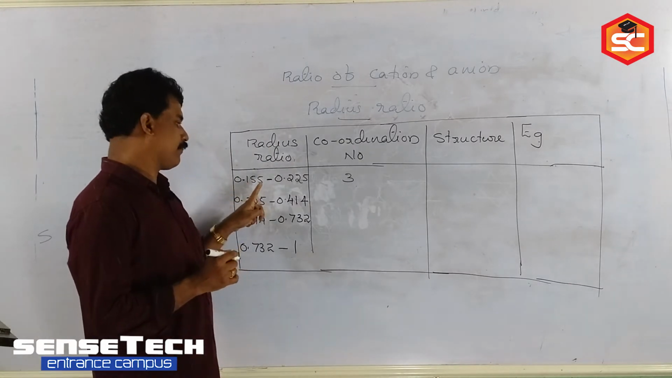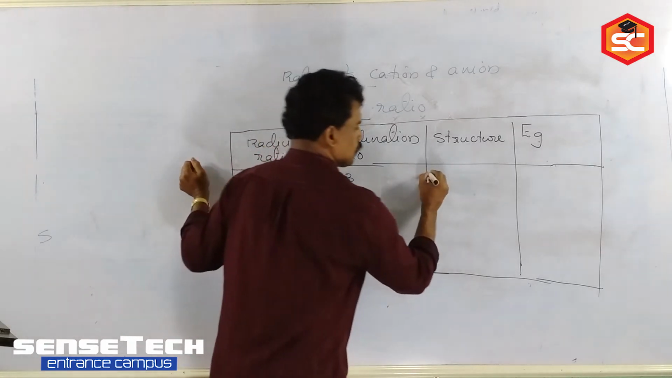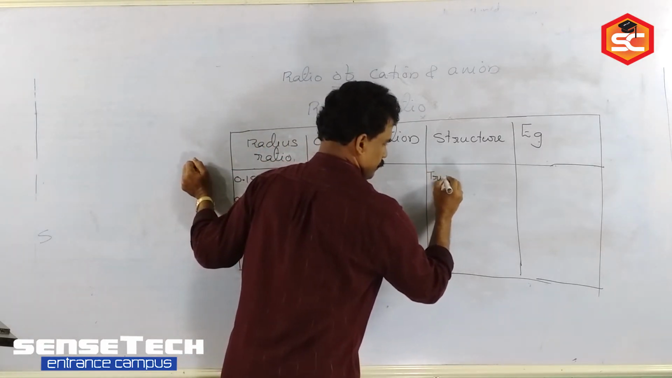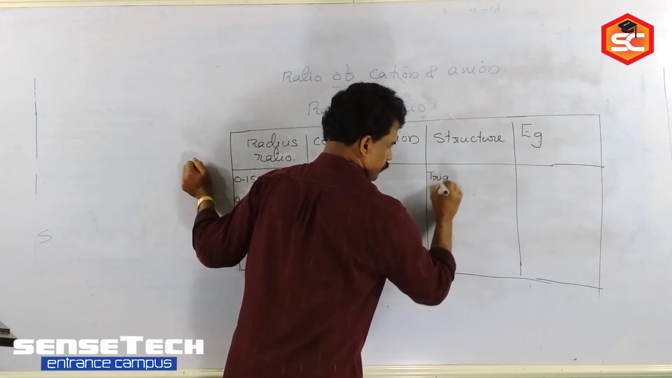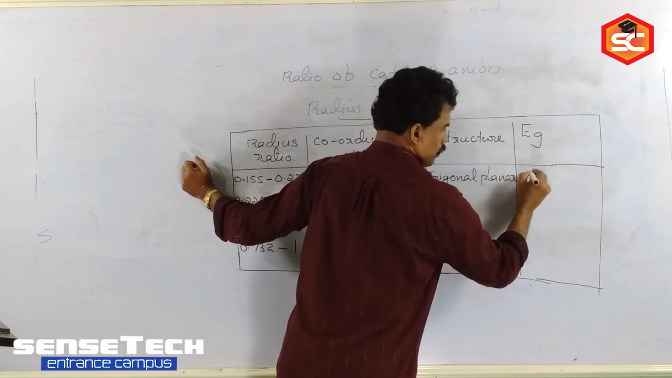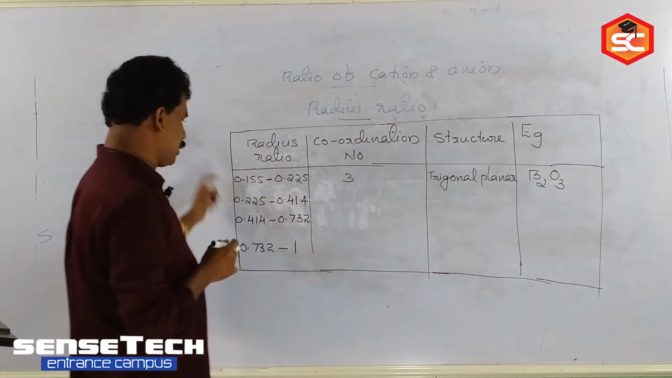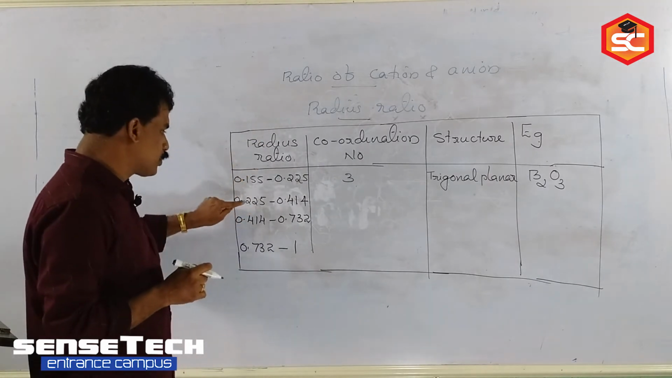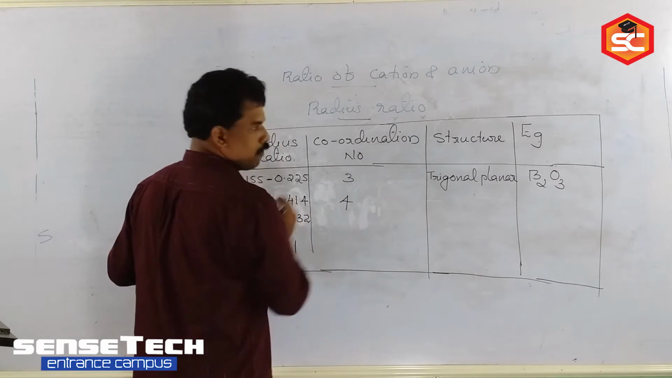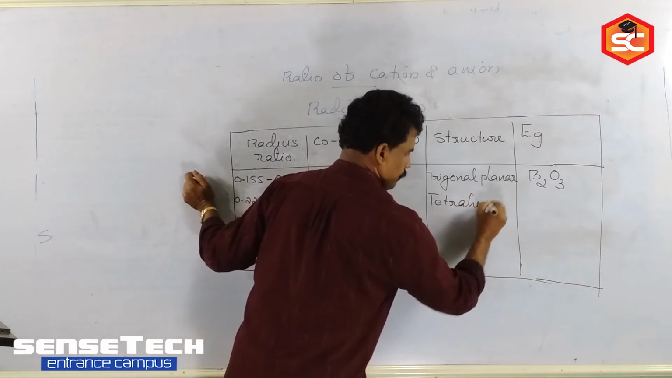Okay, for 0.155 to 0.225, the coordination number is 3, and the geometry is trigonal planar. An example for such a crystal is B2O3. Then the radius ratio between 0.225 to 0.414 gives coordination number 4, and the structure is tetrahedral.